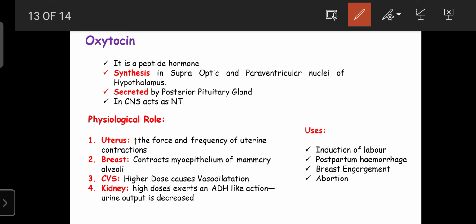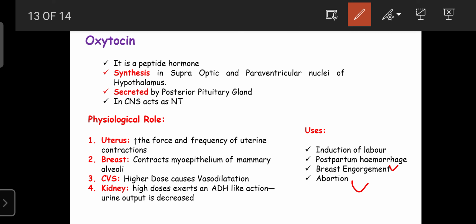Regarding the uses, oxytocin is used for induction of labor as well as for postpartum hemorrhage. It is also used for breast engorgement and abortions. If there is any malfunction in the mammary gland, oxytocin can also be used. It is also used to induce premature labor, that is, abortion. In the case of abortion, the doctor gives certain medication that causes uterine contraction. Due to uterine muscle contraction, the abortion occurs.